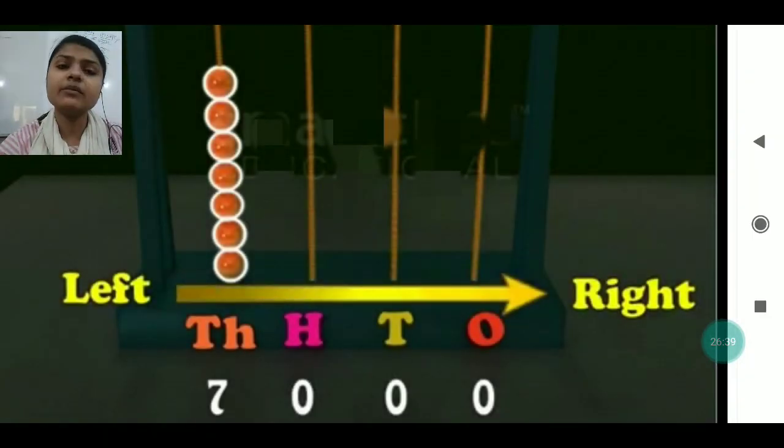When we have to read the number, we always go from the left to the right. You can see the arrow I have made. At 1000 place 7 beads are there, so I have written 7, but at 100 place, tens place and one's place no beads are there, so I will put 0 at each and every place. And I will read it as 7000.